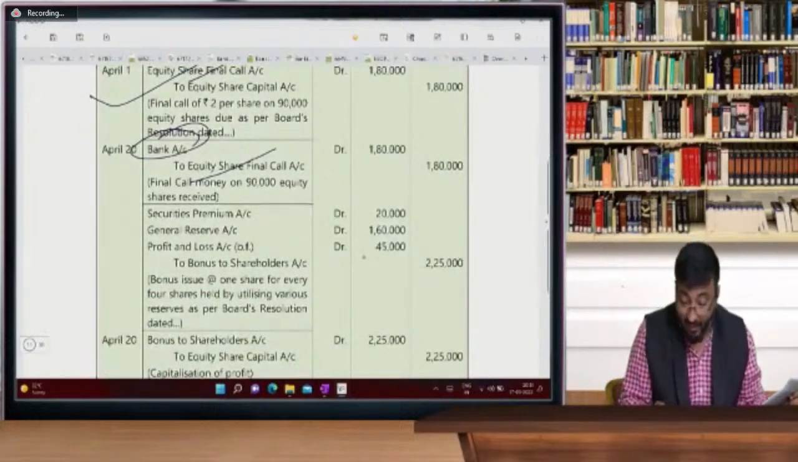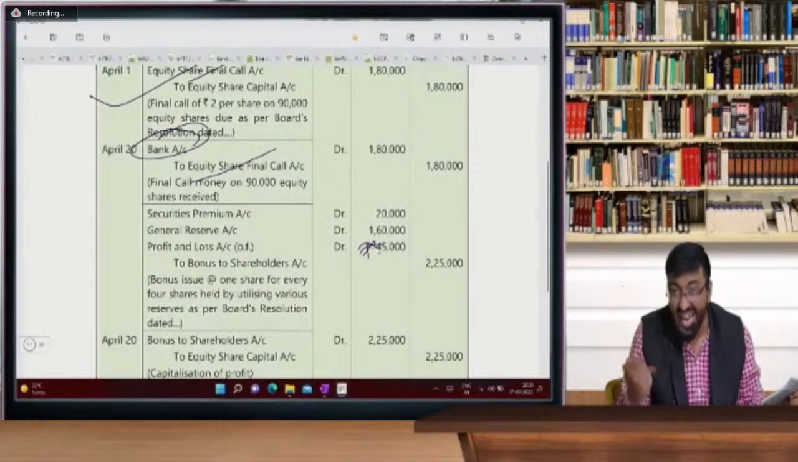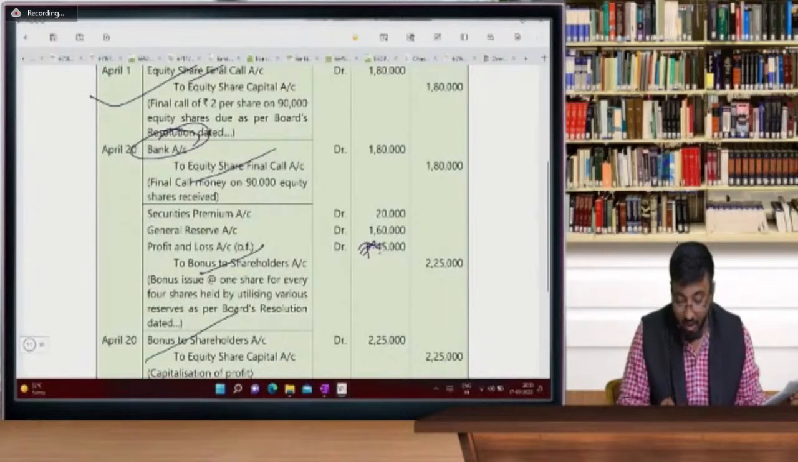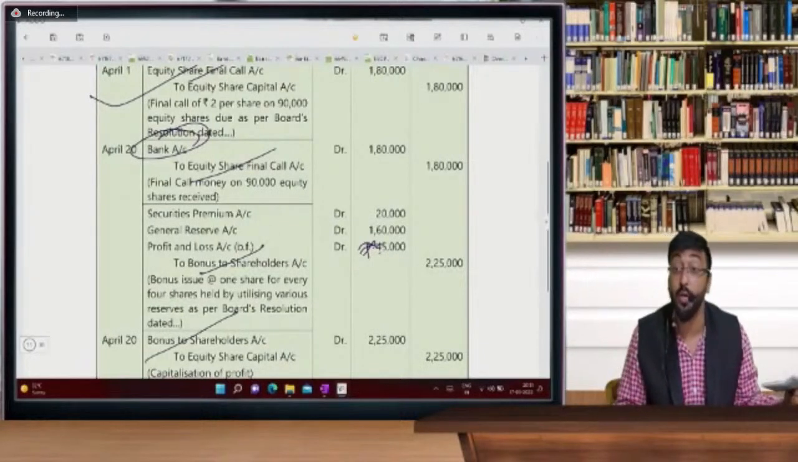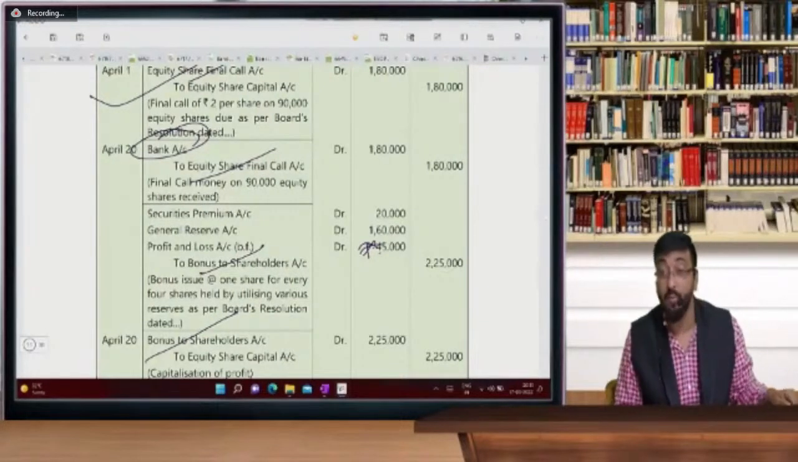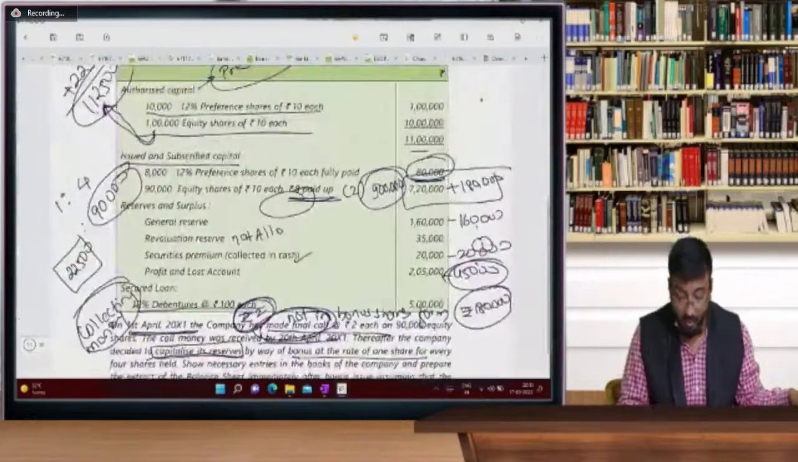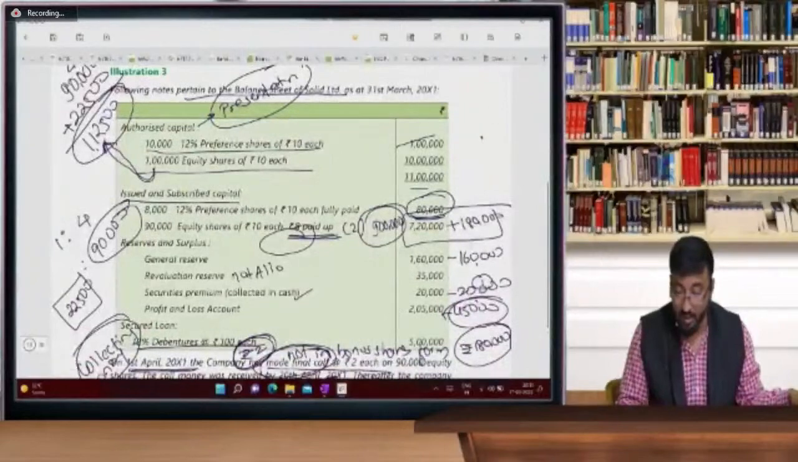And see, profit and loss balancing figure, yes, 45,000. Security premium account debit, general reserve account debit, P&L account debit to bonus to equity shareholder, and bonus to equity shareholder account debit to equity share capital. Now beta, what is going to remain the same? Preference share capital will remain the same.